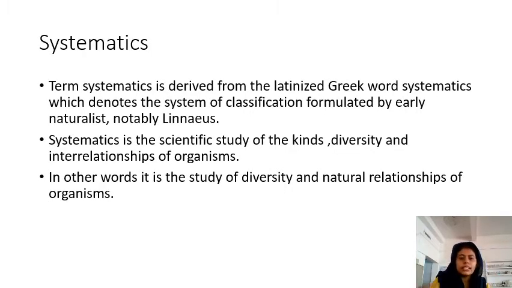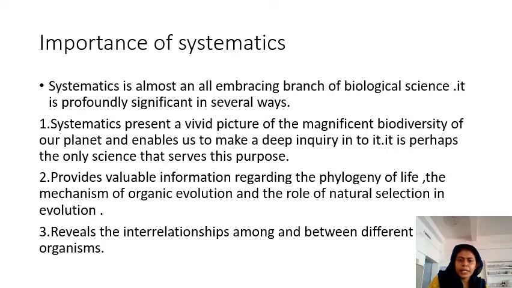The term systematics is derived from the Latinized Greek word systema, which denotes the system of classification formulated by early naturalists, notably Linnaeus. Okay. Systematics is the scientific study of kinds, diversity, and the interrelationship of organisms. In other words, it is the study of diversity and natural relationship of organisms. So, it is not only the diversity, but it also studies the interrelationship between these organisms. Okay.